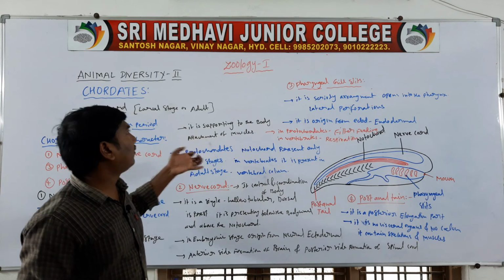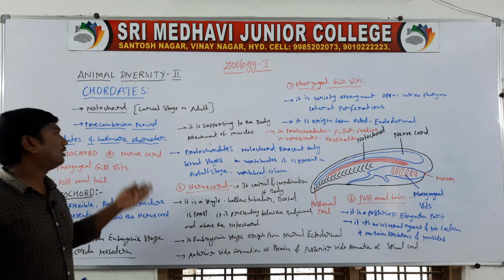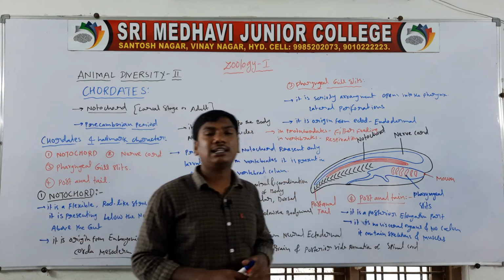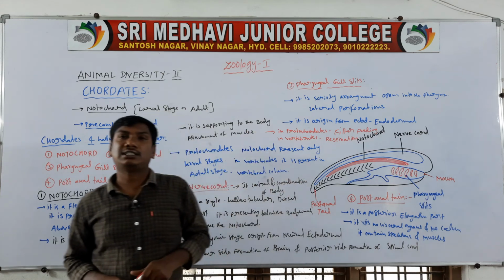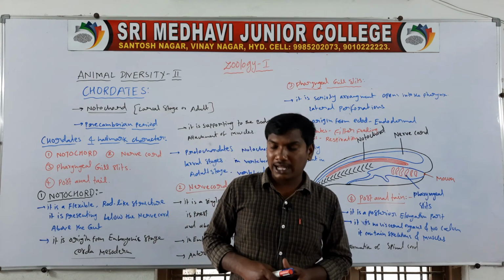So these are the four hallmark characters of the chordates: notochord, nerve cord, pharyngeal gill slits and post-anal tail. Next one, other characters of the chordates.